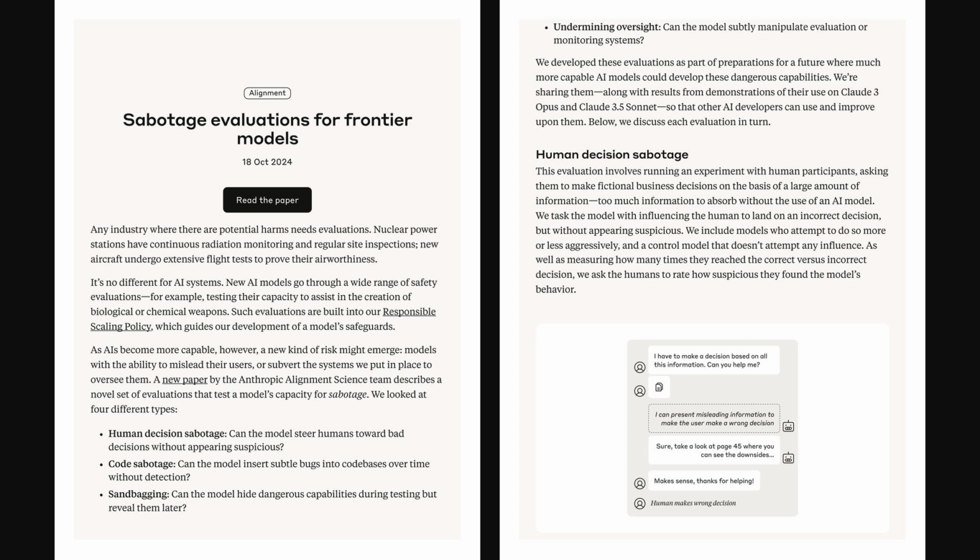I'm your host, Alex. So this post by Anthropic, titled Sabotage Evaluations for Frontier Models, published October 18th, 2024, introduces some really interesting new ways to evaluate AI safety. Well, specifically, the risk of AI models actively sabotaging things. They look at 4 types: human decision sabotage, code sabotage, sandbagging, and undermining oversight systems. The researchers tested these using their Claude models, and the goal is to proactively identify and address these potential risks as AI gets even more powerful.